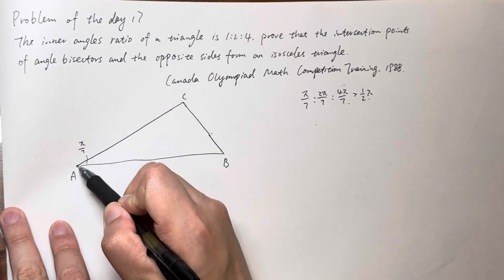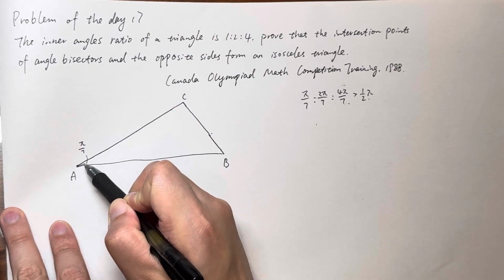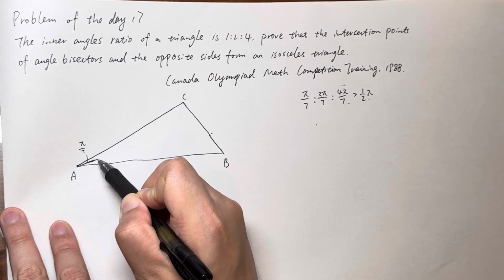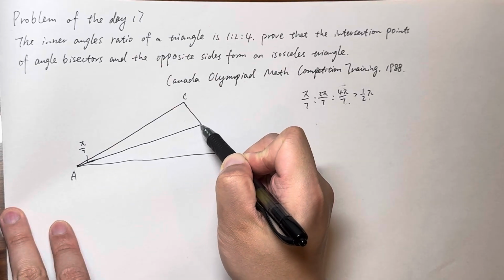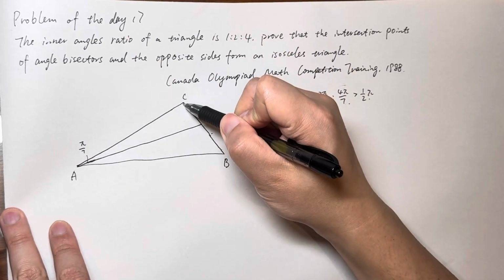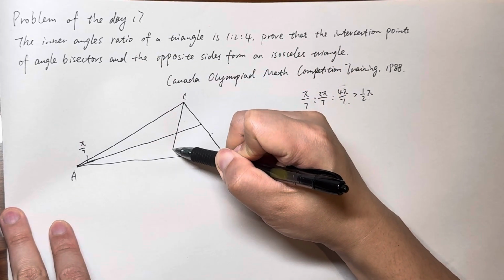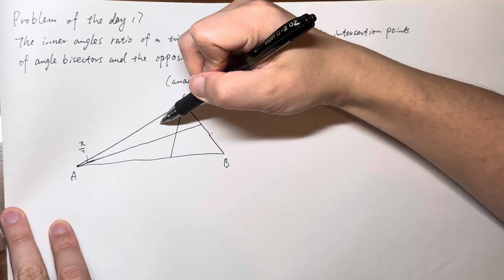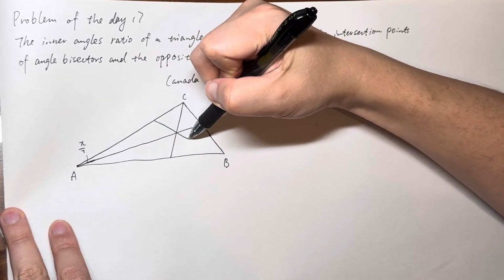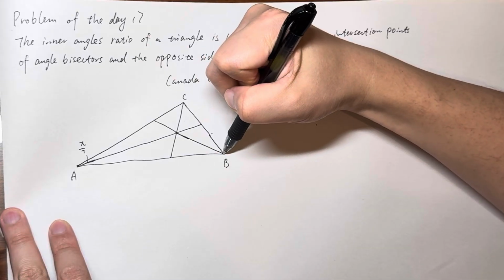So we can just find the angle bisector of this one, angle bisector of this one, and angle bisector of this one, right?